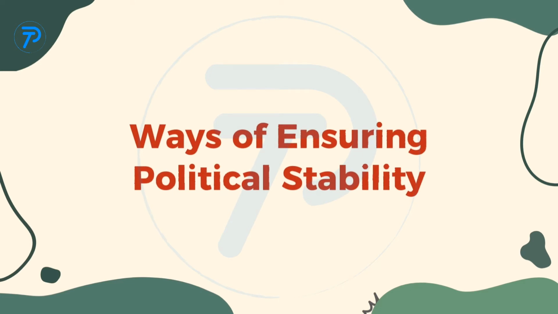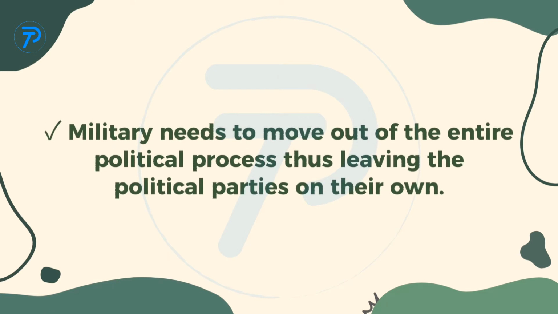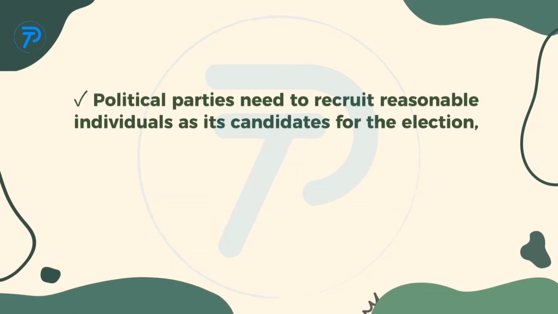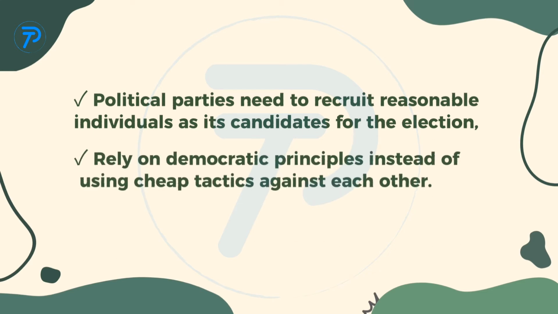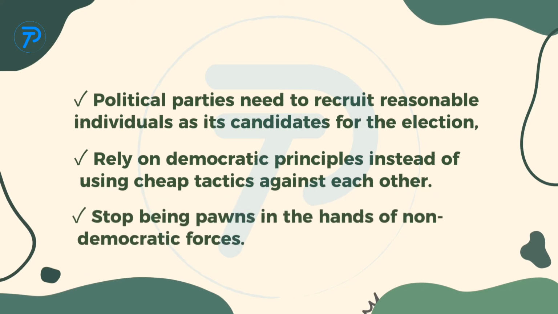Ways of ensuring political stability. In the following ways, Pakistan can ensure political stability that will lead to long-term and sustainable economic prosperity. The military needs to move out of the entire political process, thus leaving the political parties on their own. Political parties need to recruit reasonable individuals as their candidates for the election. Rely on democratic principles instead of using cheap tactics against each other. Stop being pawns in the hands of non-democratic forces.